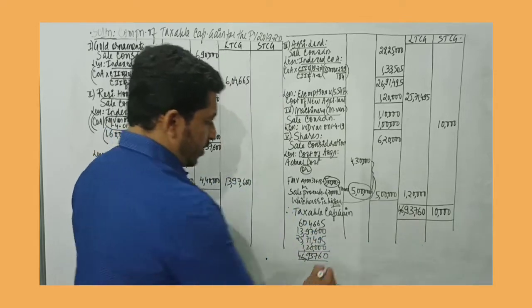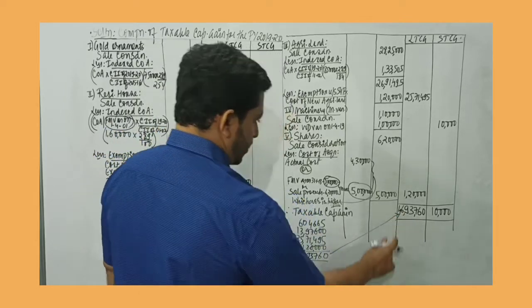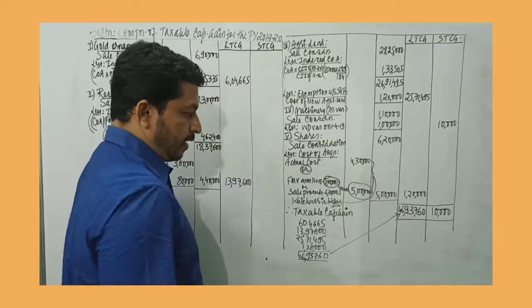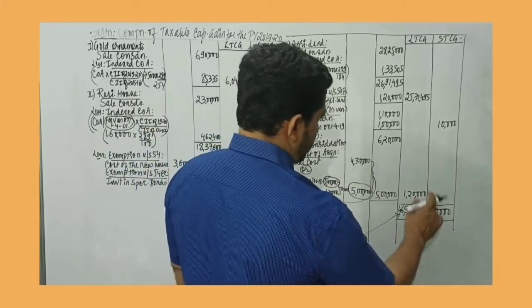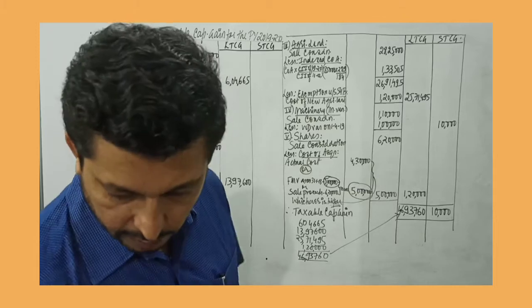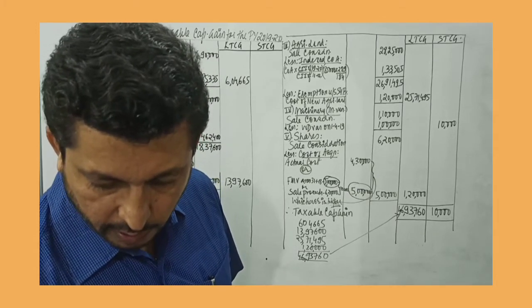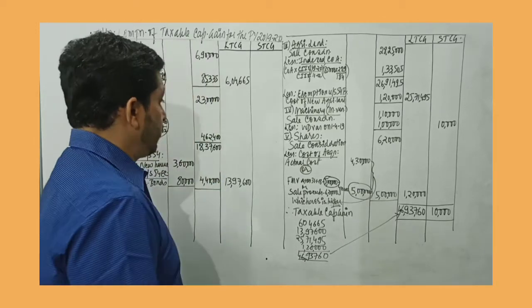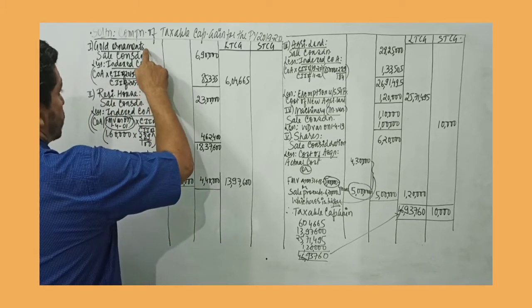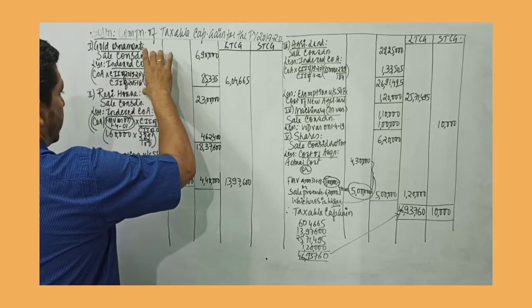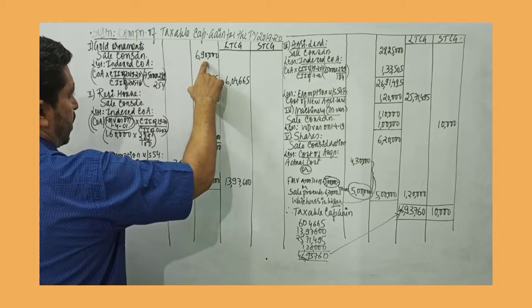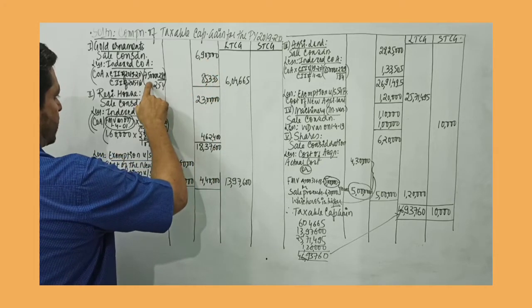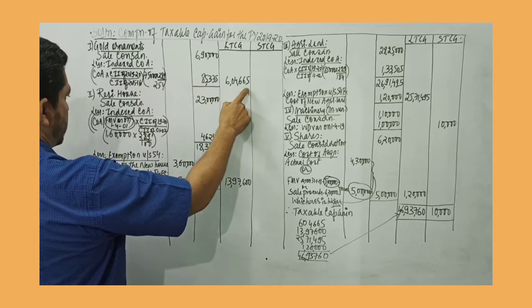So we get 46,93,760 as taxable long-term capital gain, and 10,000 becomes taxable short-term capital gain. So let's understand this particular problem. Now we are given 5 assets in this problem. First is gold ornaments, and gold is held for more than 36 months, so it's a long-term capital asset. So we index, and we get 6,04,665.